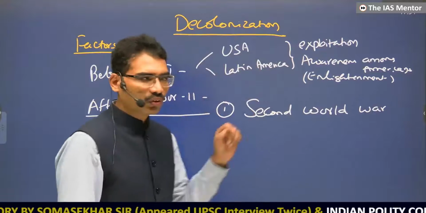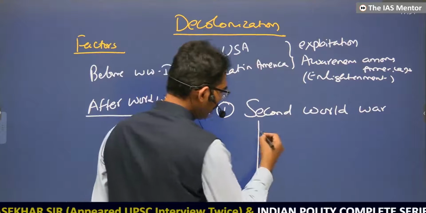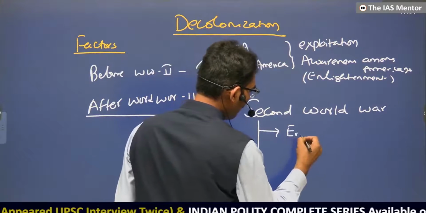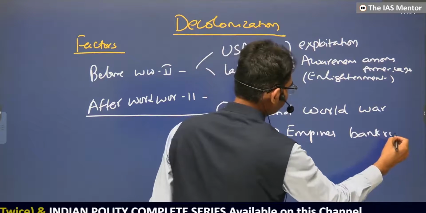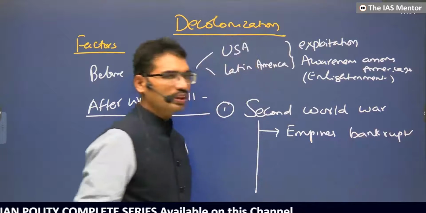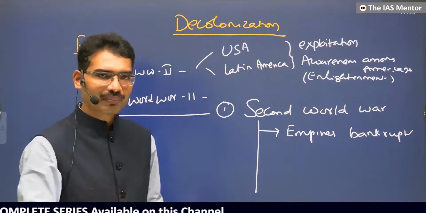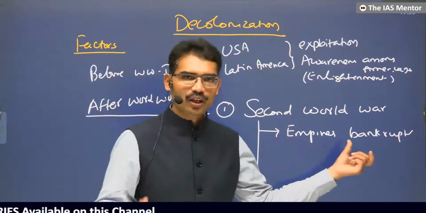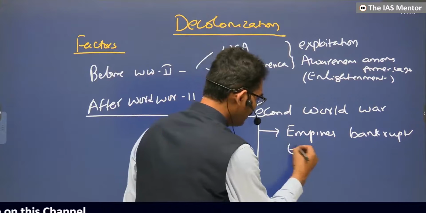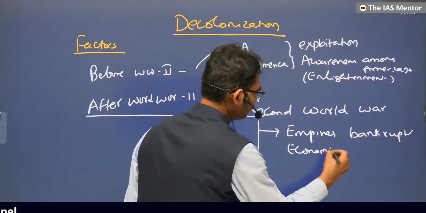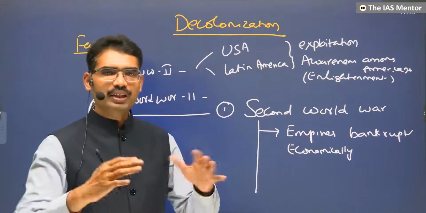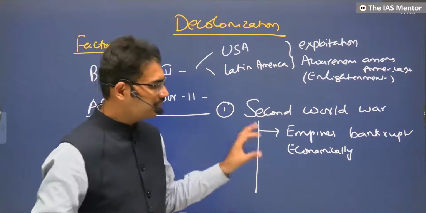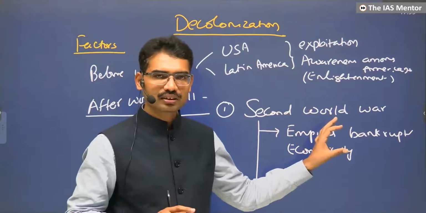In the Second World War, empires became bankrupt. The United Kingdom won the war, but at what cost? They became bankrupt. Economic collapse. Economically, because cities were destroyed, many people died. Civilians, no difference between military people and civilians.